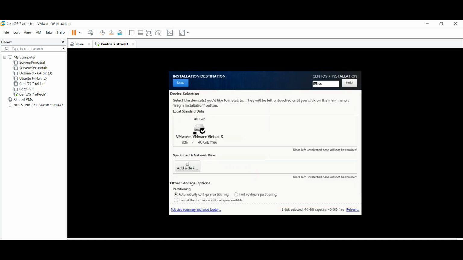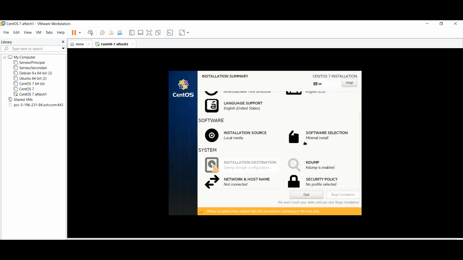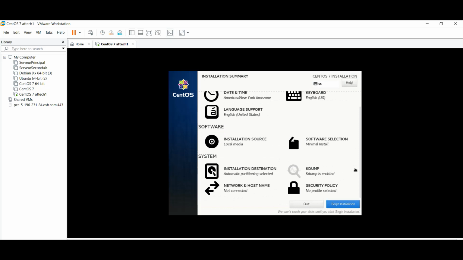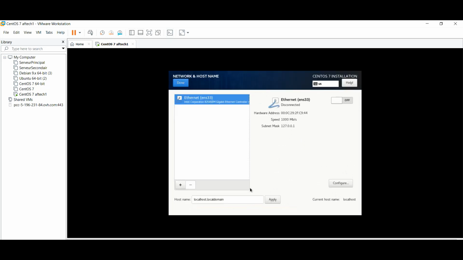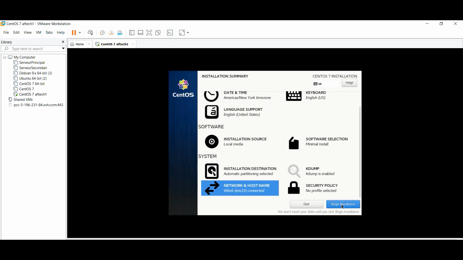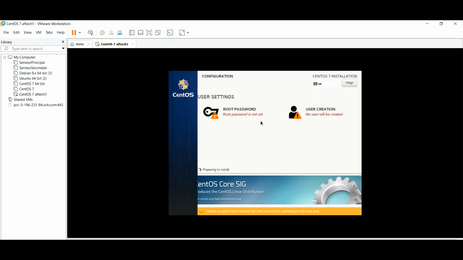System. I choose the hard disk. Done. I choose the automatic partition selected. For networking, if you want to be on the internet, connection, done. Begin installation.